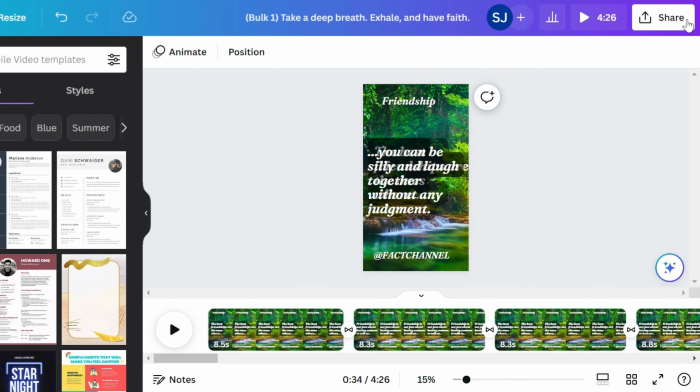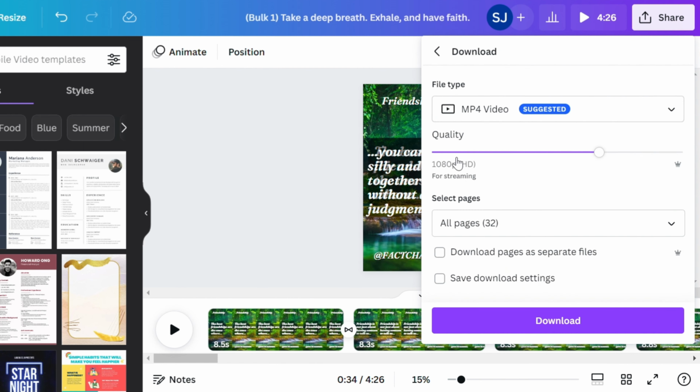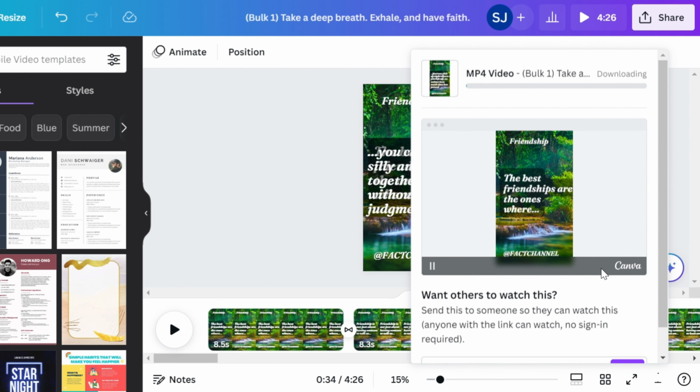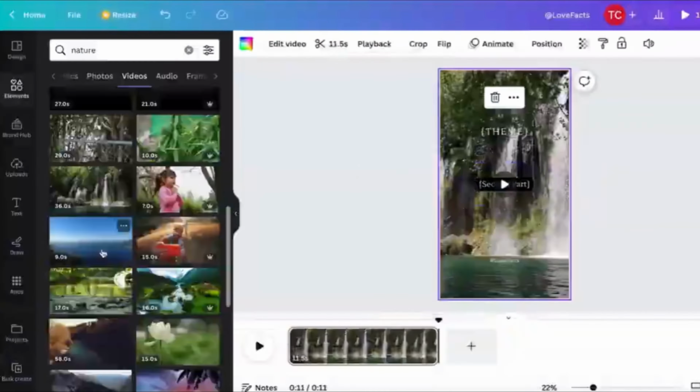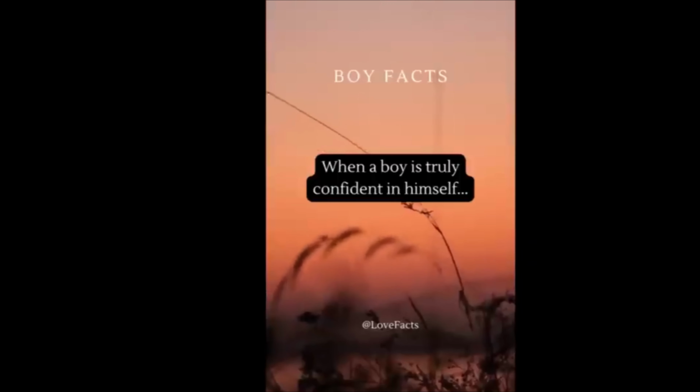Now you can go to Share and select Download. Choose your desired quality and select Download Pages as separate files, and you're done. Now all that's left is to repeat these steps a few more times. And there you have it, amazing YouTube Shorts in just a few minutes.